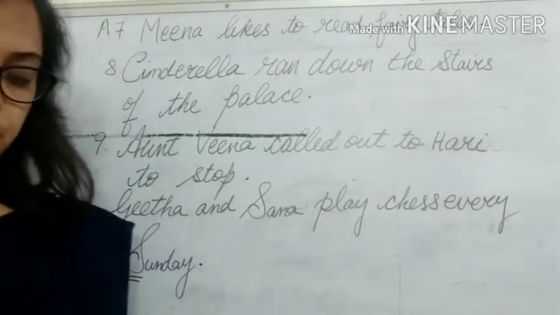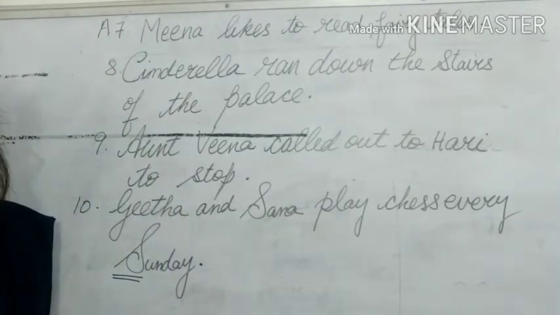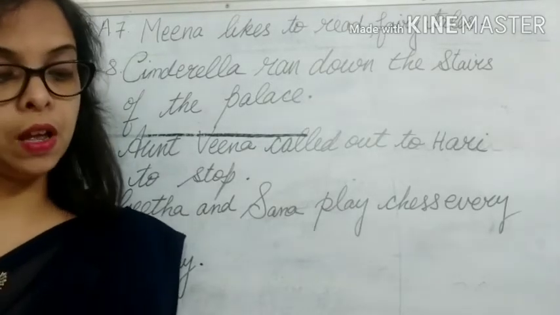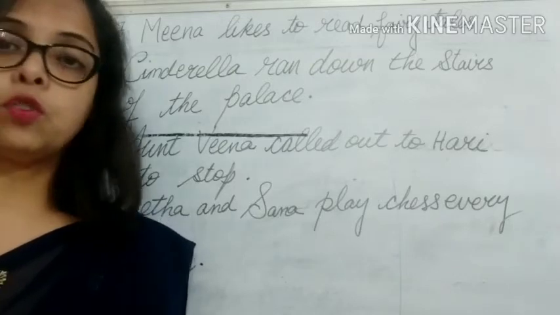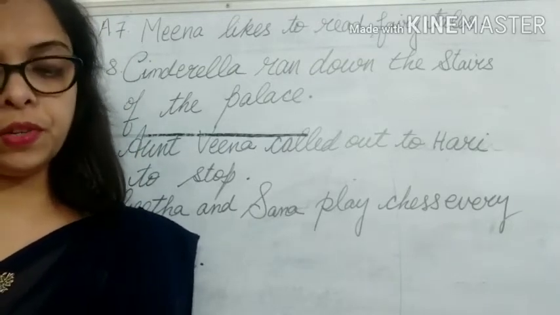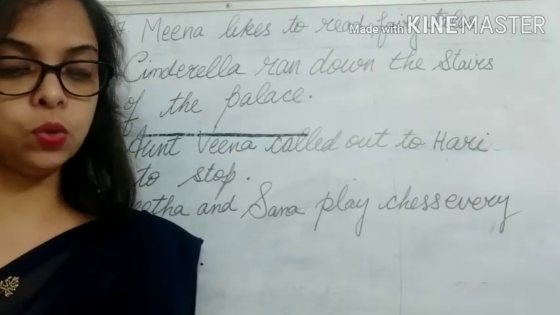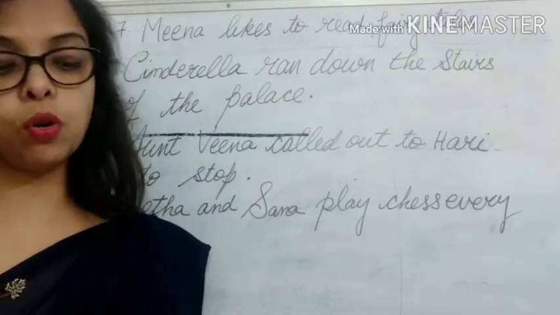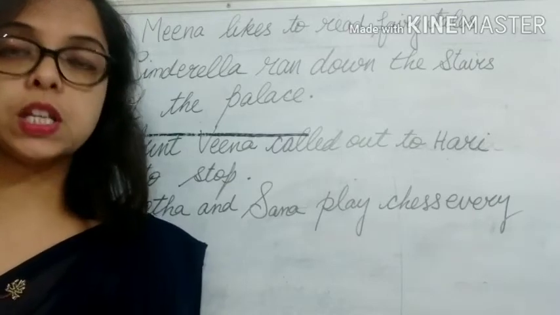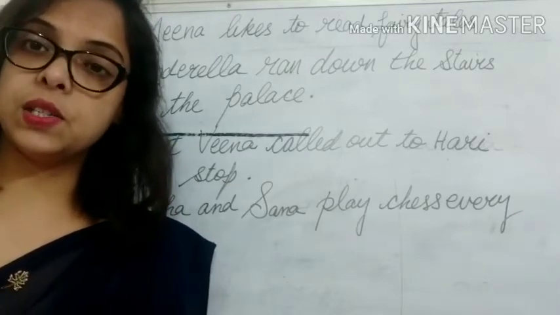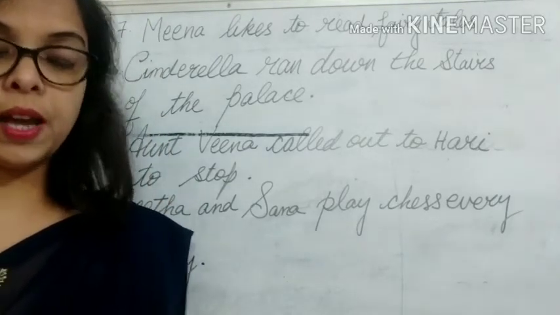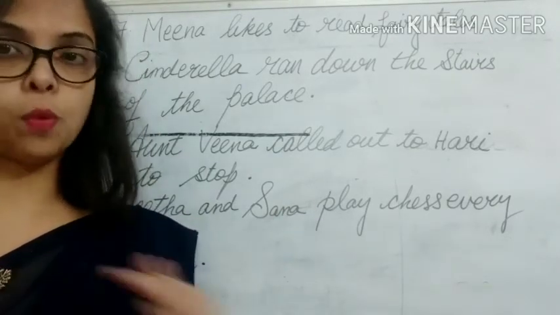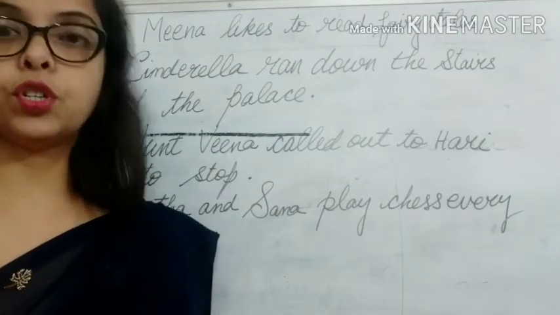So now children, we will see the next part B, okay, page number 50. In your exercise book, this also you will write in your English 1 copy. Rewrite the following sentences properly using capital letters where necessary and ending with full stops or question marks. Now here what you have to do is, you have to start the sentence with capital letter and you have to end it with, if it is a question, you end with question mark, and if it is a normal statement, you will end with full stop.